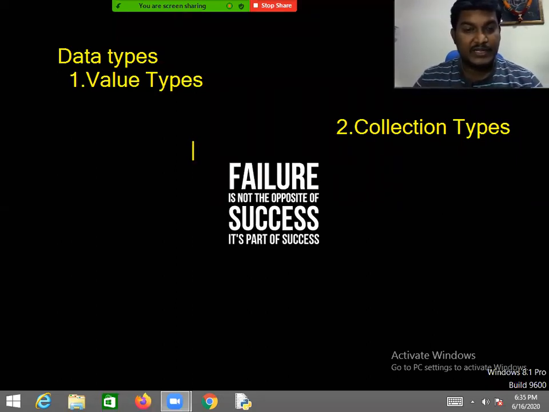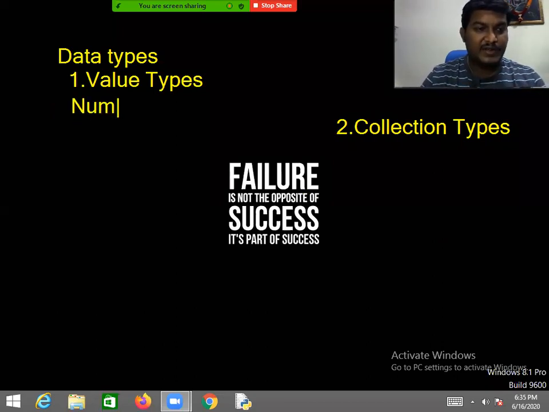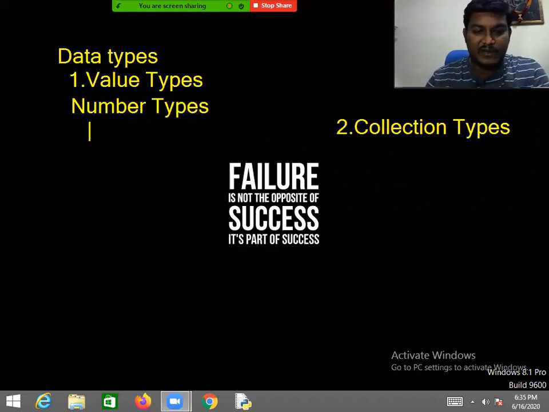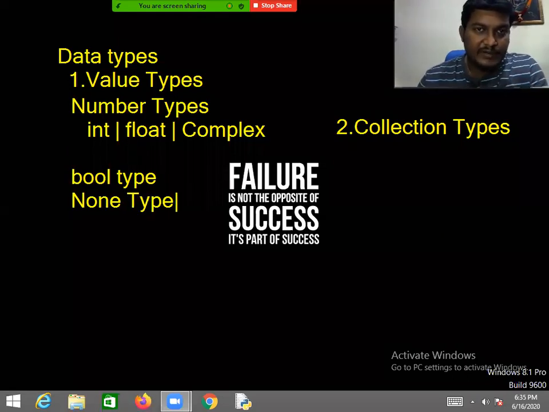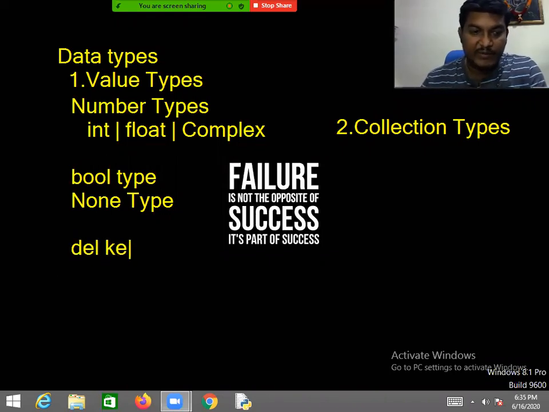Coming to the value types, as I discussed, the value types are number types. We have seen the int type, the float type, and the complex type. After that, we have seen the bool type and the None type. We discussed this very clearly, and in the previous session we also discussed the del keyword very clearly.